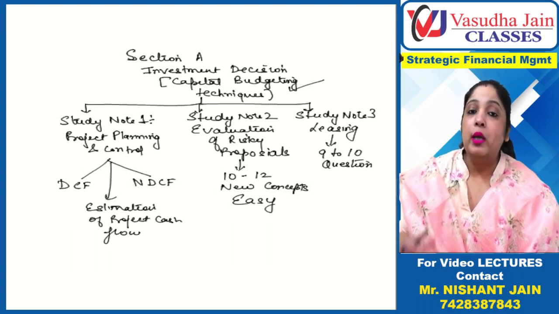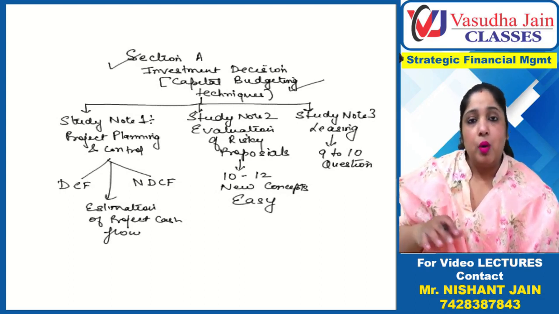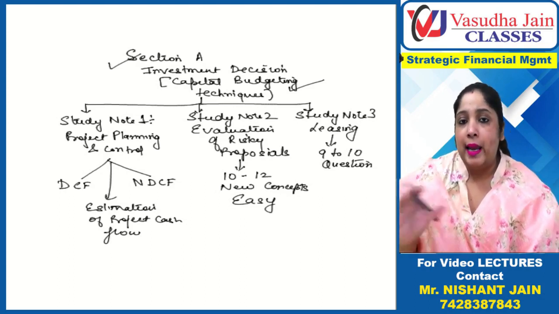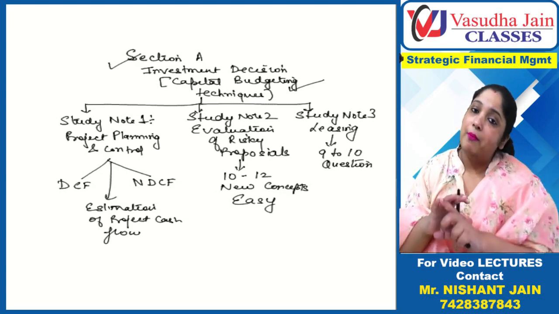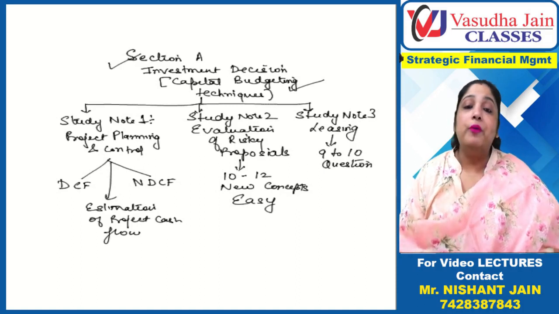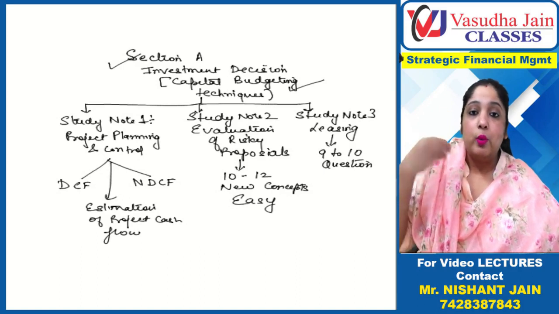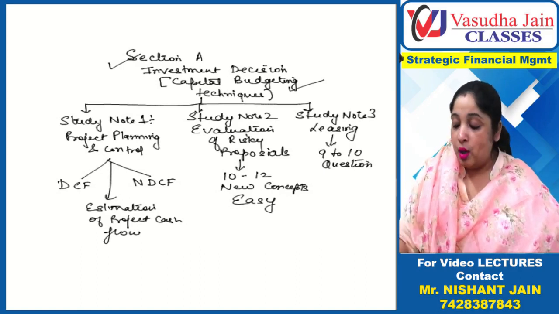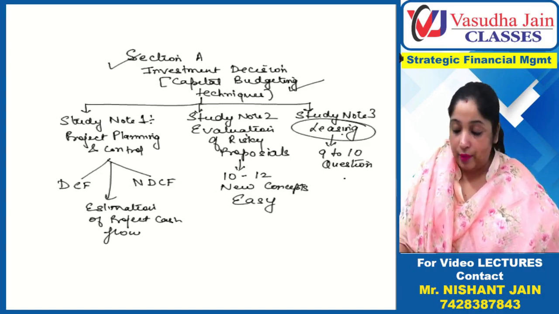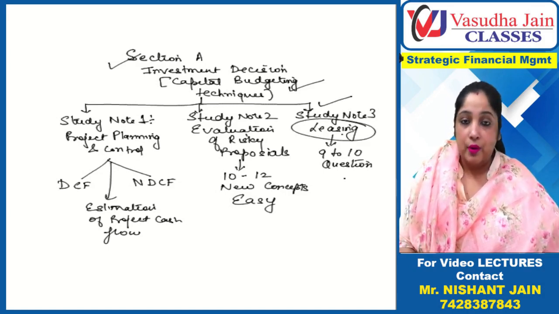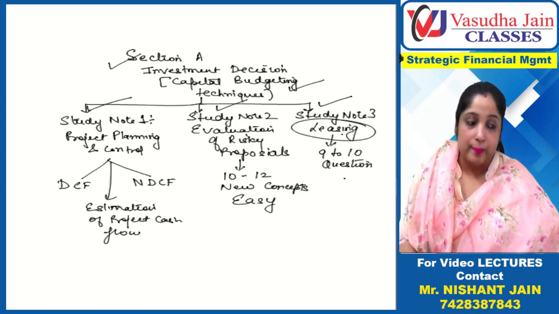We are going to focus only on CMA module questions while studying section A, because it covers the complete area. The questions are exhaustive and cover the maximum possible area. So we are going to focus on CMA module questions directly. We start each study note with the CMA module questions only. There are 9 to 10 questions in your leasing chapter, so we are going to start with leasing first. I'll start with study note number 3 so that it is finished first, and then I will shift to study note number 2 and then 1.